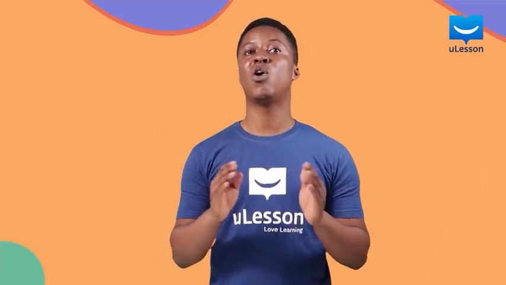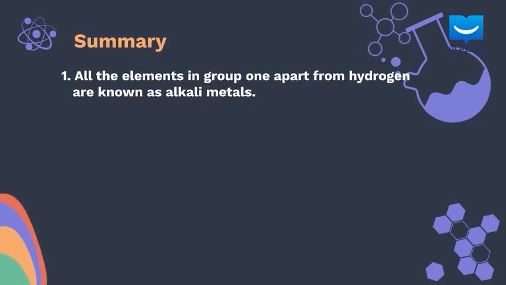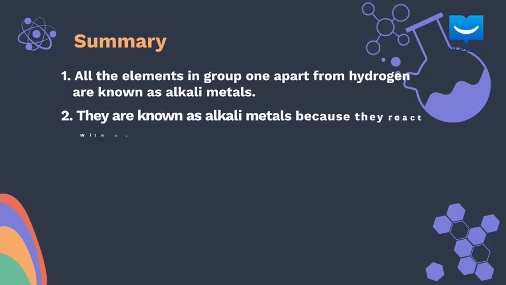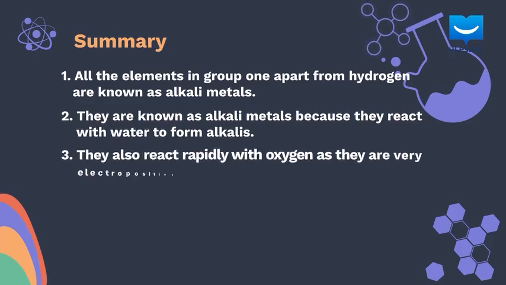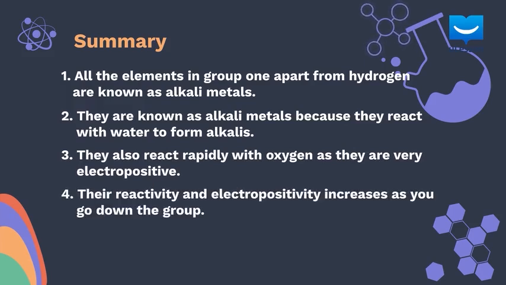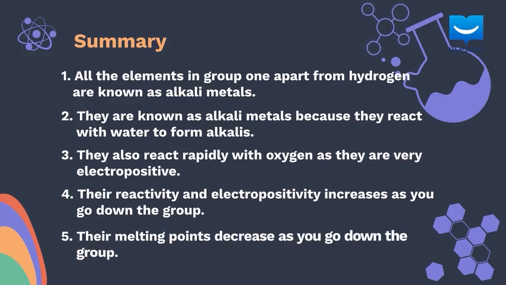I hope you can remember all of these properties of the alkali metals. In case you cannot, here is a summary. All the elements in group 1, apart from hydrogen, are known as alkali metals. They are known as alkali metals because they react with water to form alkalis. They also react rapidly with oxygen as they are very electropositive. Their reactivity and electropositivity increases as you go down the group. Their melting points decrease as you go down the group.